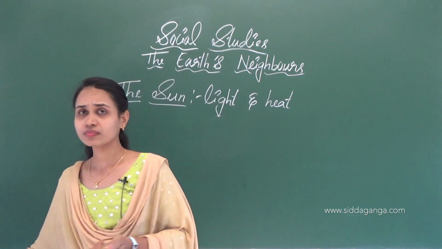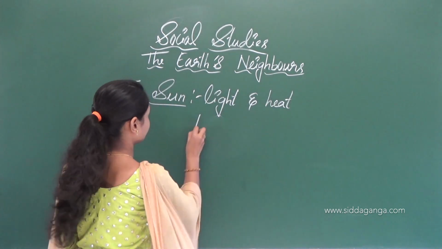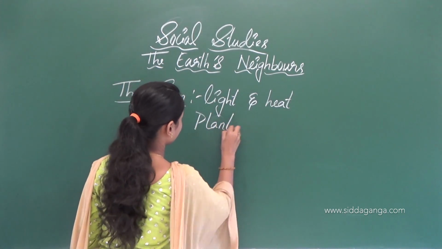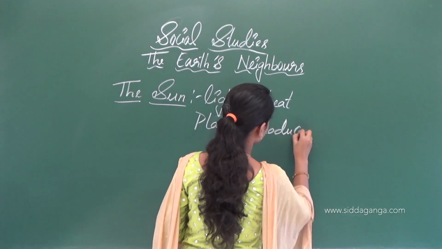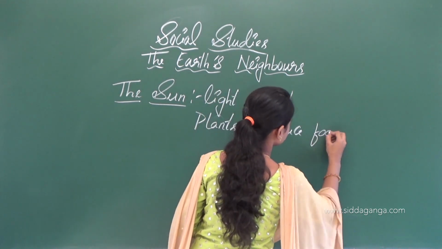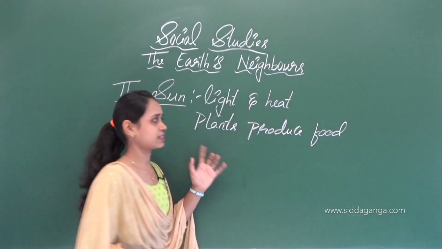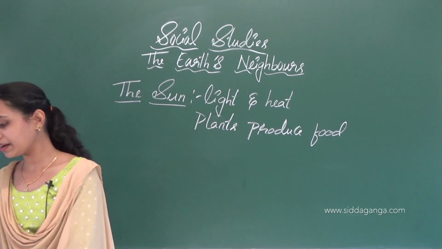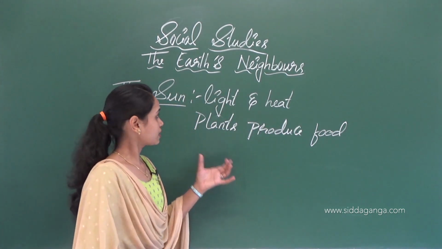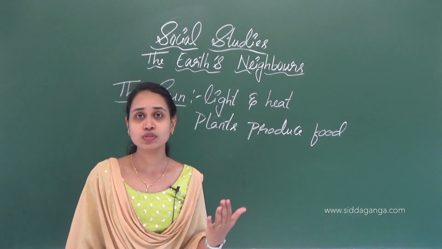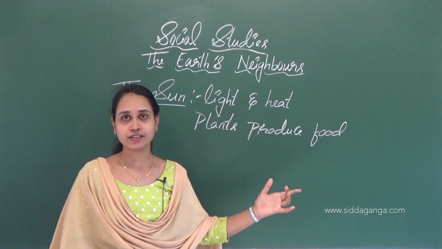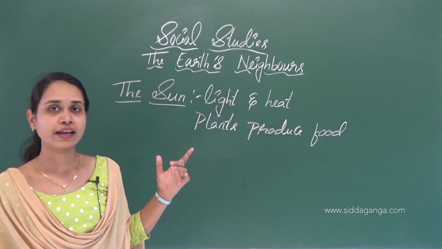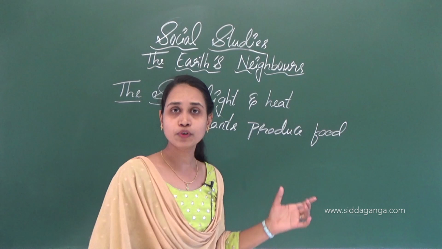Plants produce food in the presence of, yes, the sun. So the sun is the source of life on the earth, as it gives light and heat, and in the presence of sunlight, plants produce food.